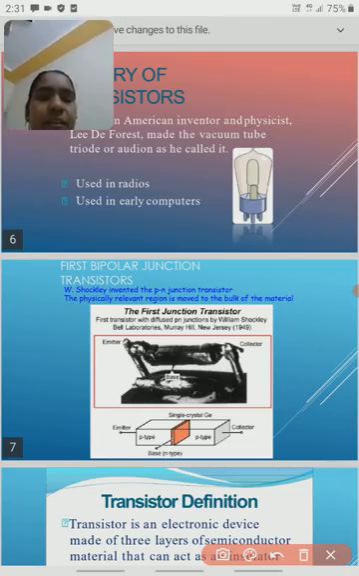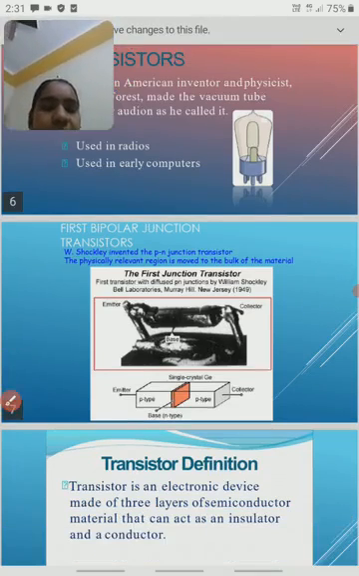Here, in the lab, they prepared the bipolar junction transistor.